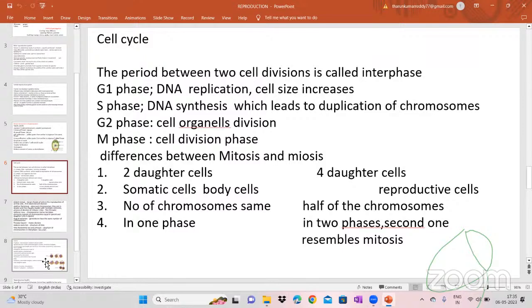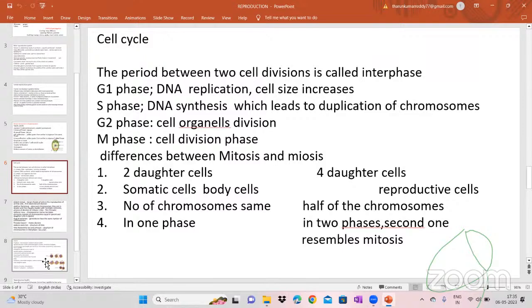Okay. So in the somatic cells, in the body cells, we will see mitosis, and in reproductive cells, we see meiosis. In mitosis, the number of chromosomes is the same in the mother cell and daughter cells. So if 6 chromosomes are there in the mother cell, we will see only 6 chromosomes in the daughter cells also. But in meiosis, it is different.